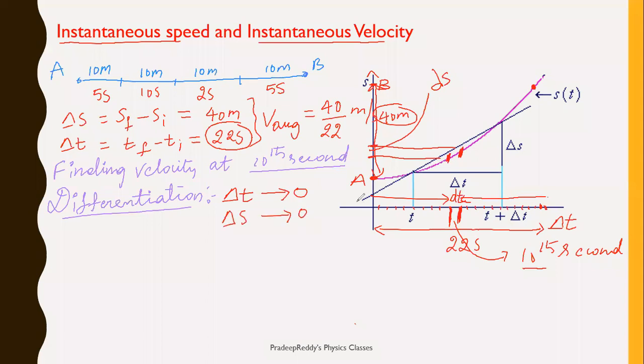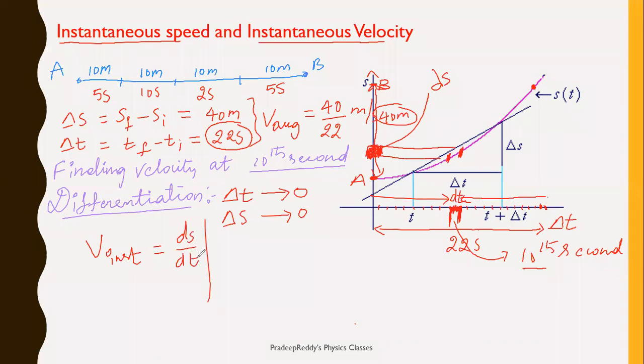See, delta s, this portion is not 0. This portion is not 0. There is some particular length traveled in this particular time, right? Now I want to find the instantaneous speed at the 10th second. So simply what I'll do, I'll take v instantaneous is equal to, at this particular instant, say dt time, the distance traveled is ds. So simply I will write it as ds divided by dt.